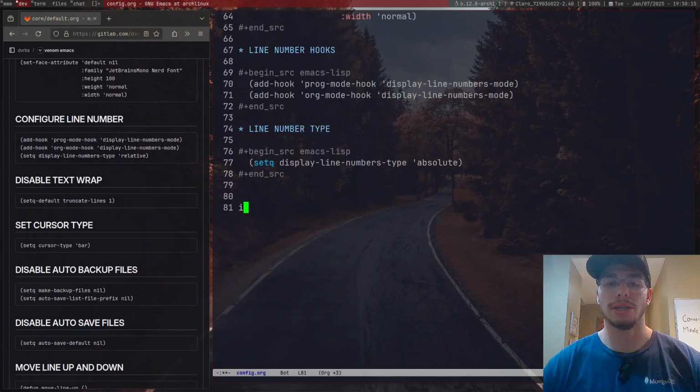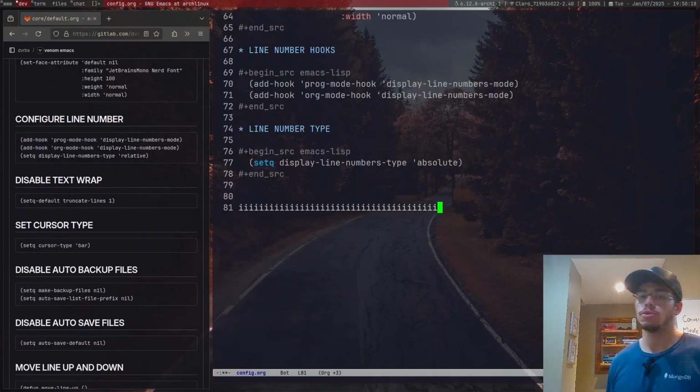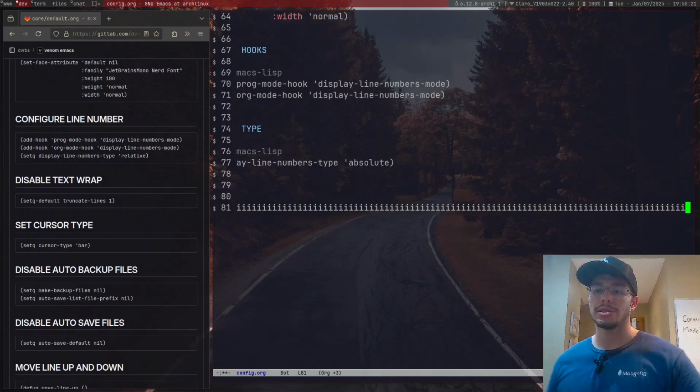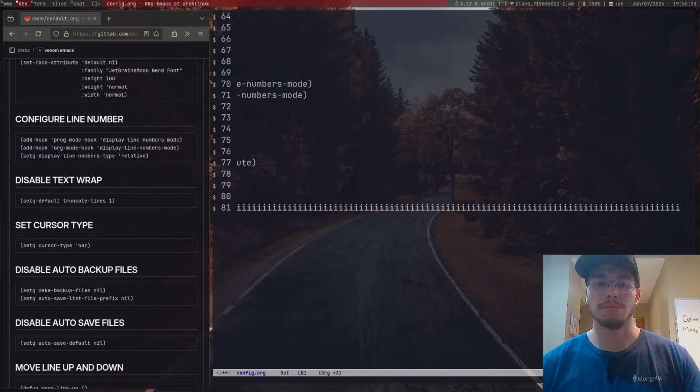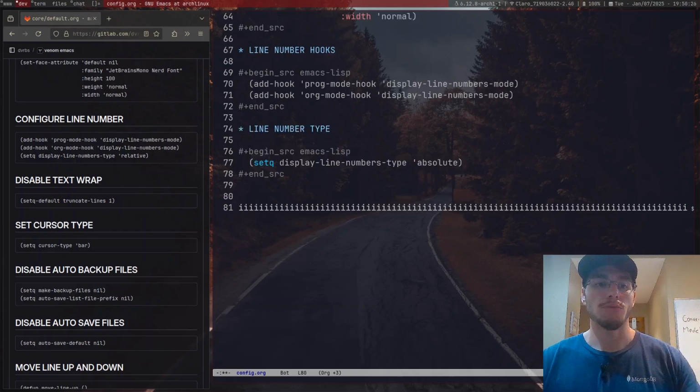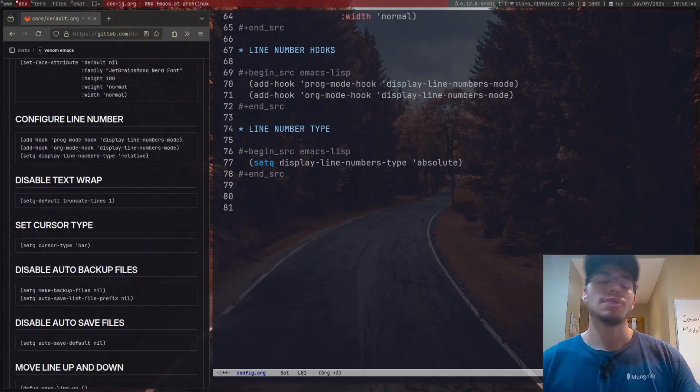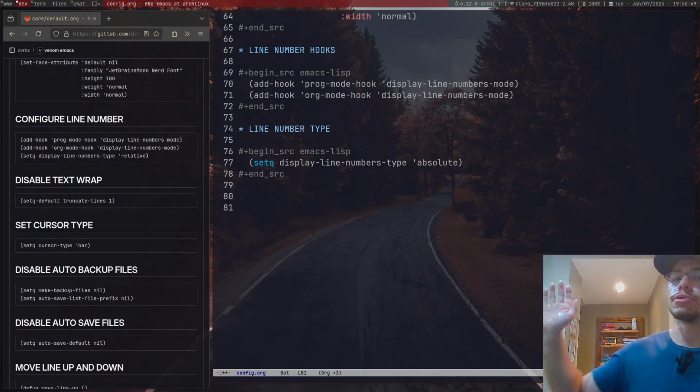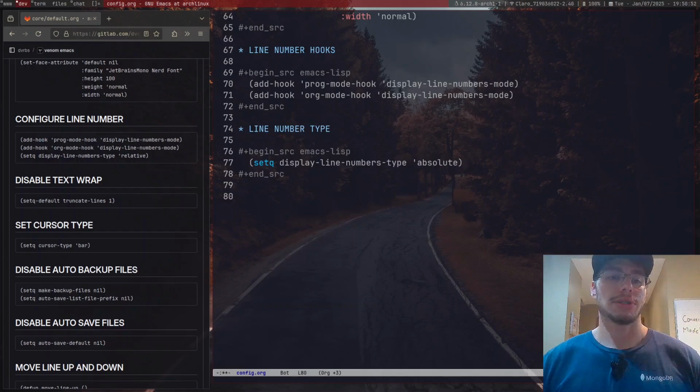What text wrapping means is, if I have a bunch of text on the right side of the screen, for most things it will just go to the next line. For scratch buffers, text in general, I do not want that. I want, for any type of buffer, if there is any text that goes beyond the barrier of my screen, I don't want it wrapped. I want it as God intended, going into foreverness or whatever it is. In other words, I'm just going to disable it, or just truncate.